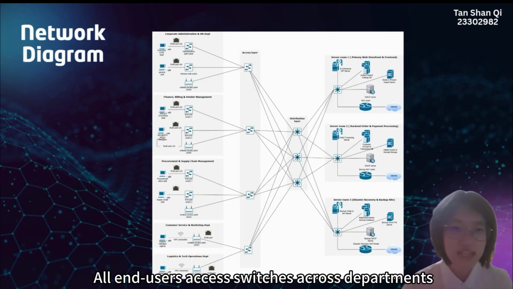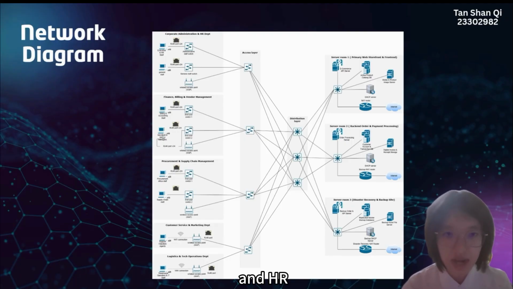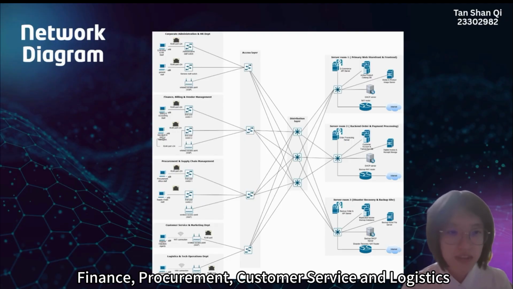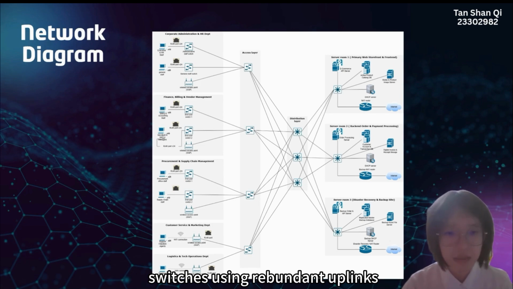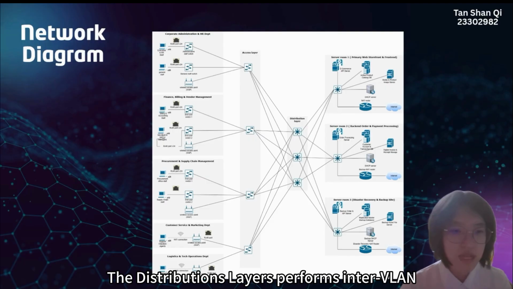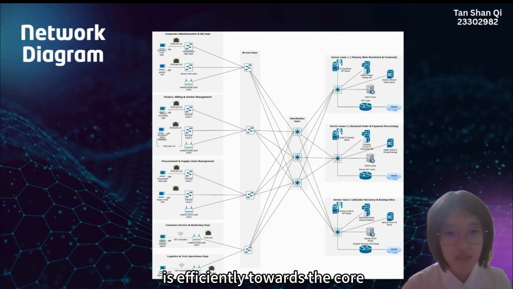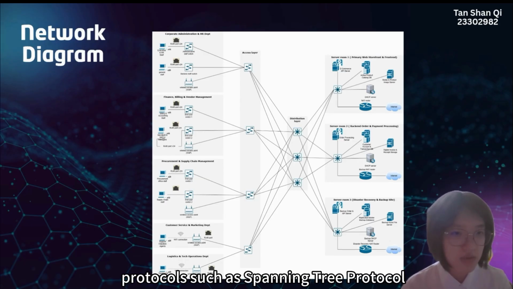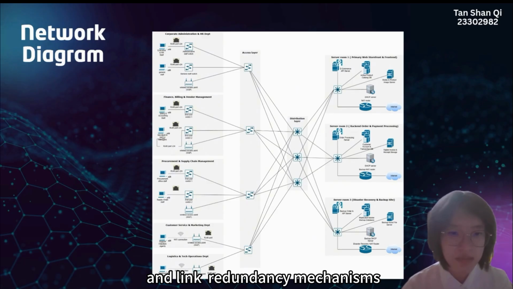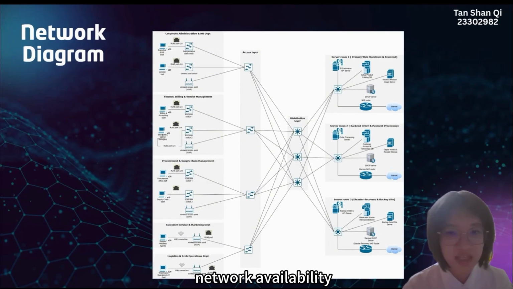All end user access switches across departments, including corporate administration and HR, finance, procurement, customer service, and logistics, are connected to multiple distribution layer switches using redundant uplinks. The distribution layer performs inter-VLAN routing and traffic filtering while distributing network traffic efficiently towards the core. If an uplink or switch fails, protocols such as spanning tree protocol and link redundancy mechanisms allow traffic to be automatically redirected, minimizing downtime and maintaining network availability.